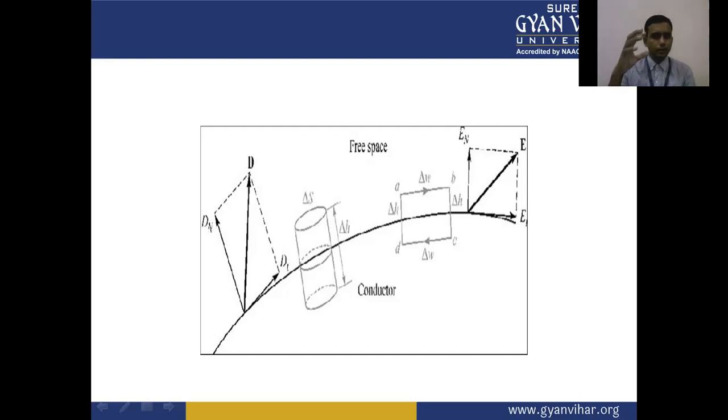So we are able to understand the concept of the conductor-free space field.